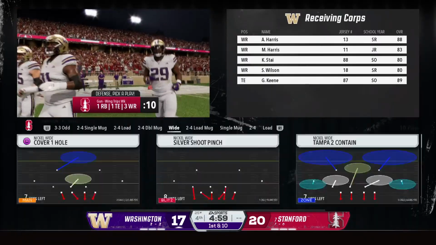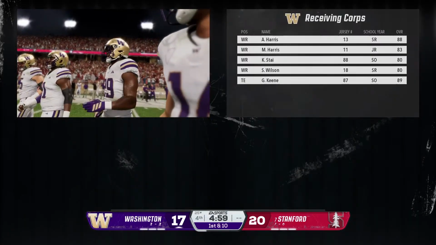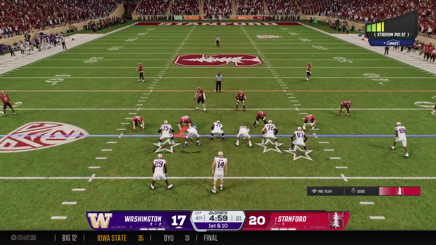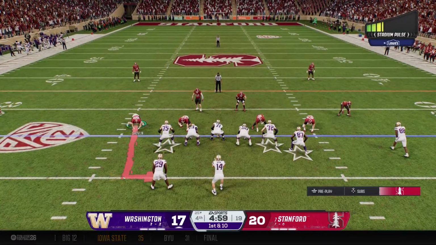The Huskies have it back, trying to make this defense bow down to Washington. They had to stand by and watch that scoring march, and now it's up to them to find a way to answer it.